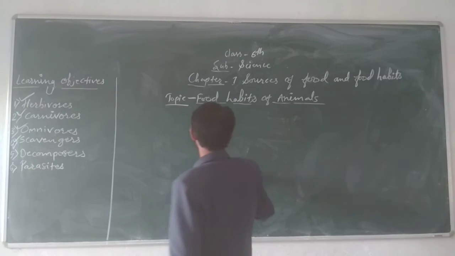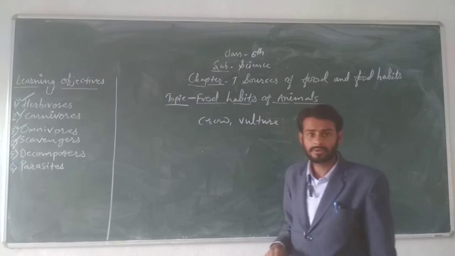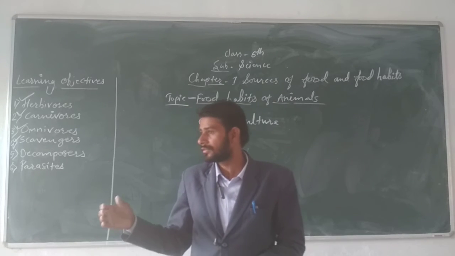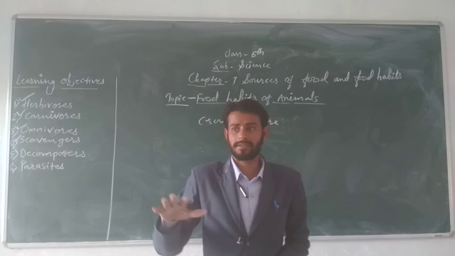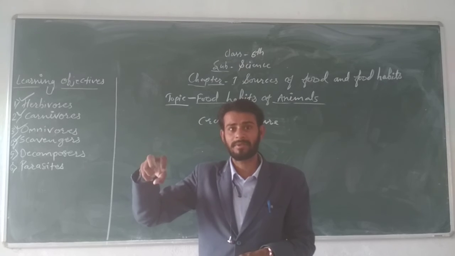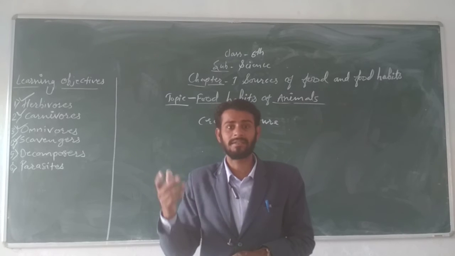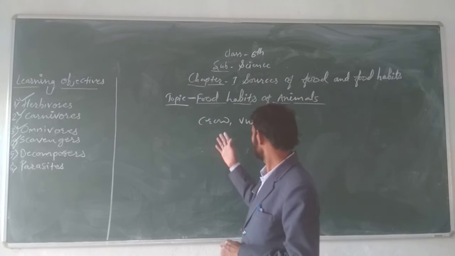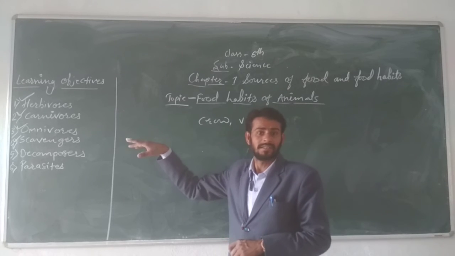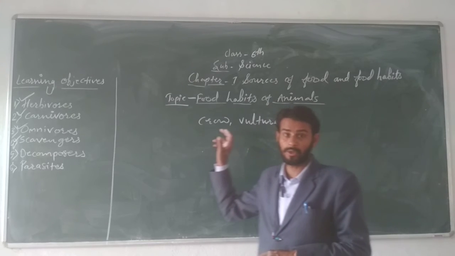Crow, vulture. Students, crow. Sometimes you have seen crows, suppose you are passing on the road and some crows fly over the road and they pick up the dead bodies of frogs which have died accidentally by a vehicle. So the crow also eats those dead bodies. So the crow falls in the category of scavengers, right? Vultures also eat dead bodies.